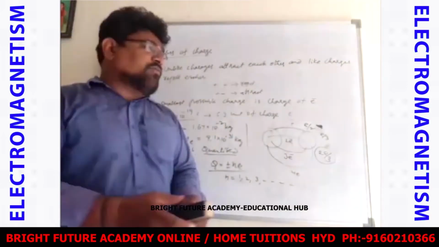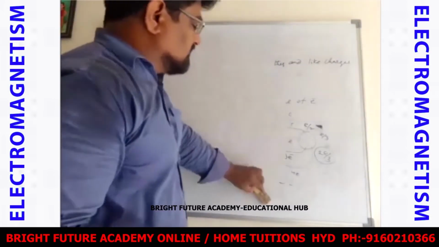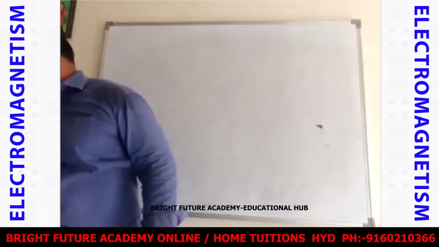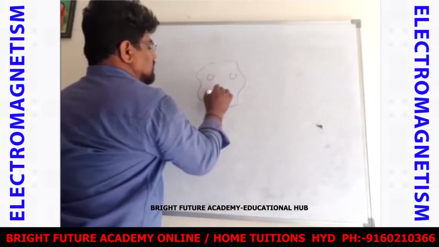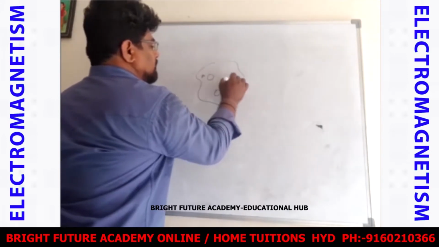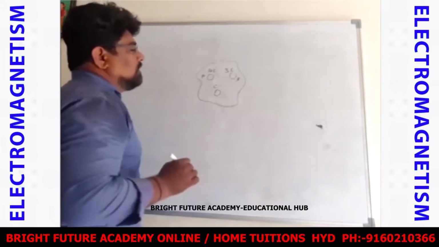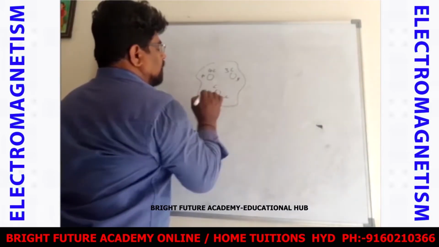And the next one is, for an isolated system, the charge is conserved. Conserved means the charge neither can be created nor destroyed. Conservation means, for example, if one isolated system is there, with three particles A, B, C. The charge on A is 4 coulombs, charge on B is 3 coulombs, and charge on C is minus 2 coulombs.